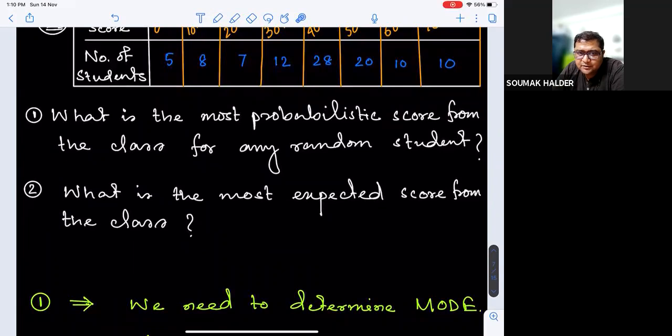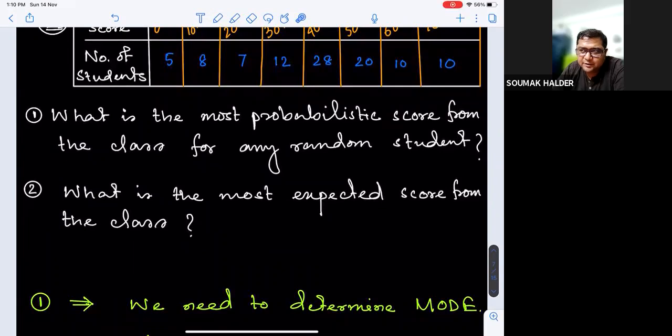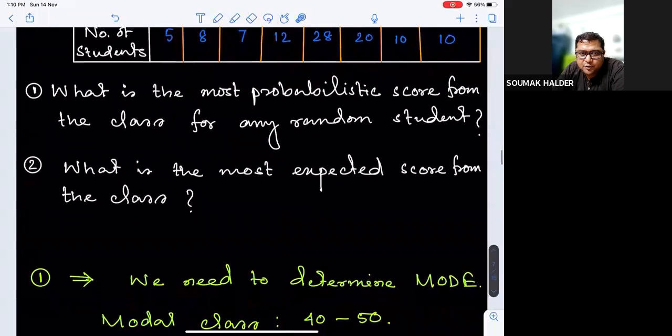Can you all correlate? The first question is asking for the highest probability for a particular score. So what score will have the highest probability? That is the most frequent score. That means it is the modal score, or mode itself, for the group data. So as per the first question, we need to decide the mode.